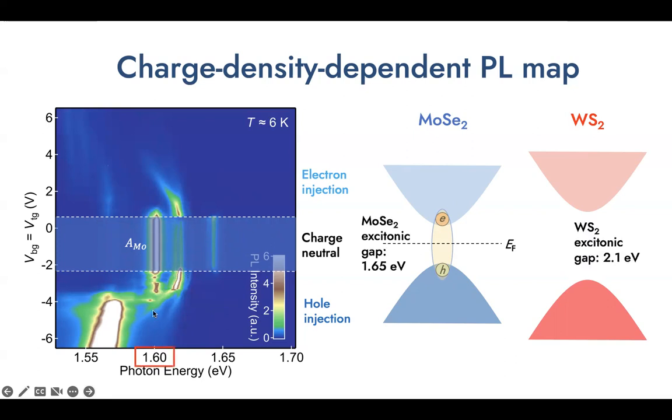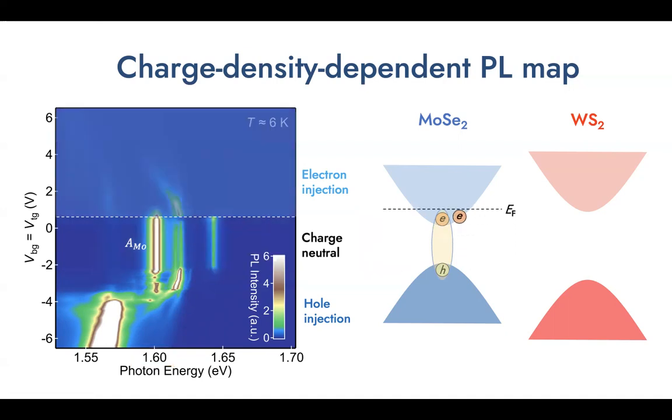But importantly, when we check the energy of this exciton luminescence peak, it's about 1.60 eV, and it's close to the MoSe2 excitonic gap, which is 1.65 eV, and far away from the WS2 excitonic gap. So this means that this excitonic peak is entirely coming from the MoSe2 layer and has nothing to do with the WS2 layer in our heterostructure.